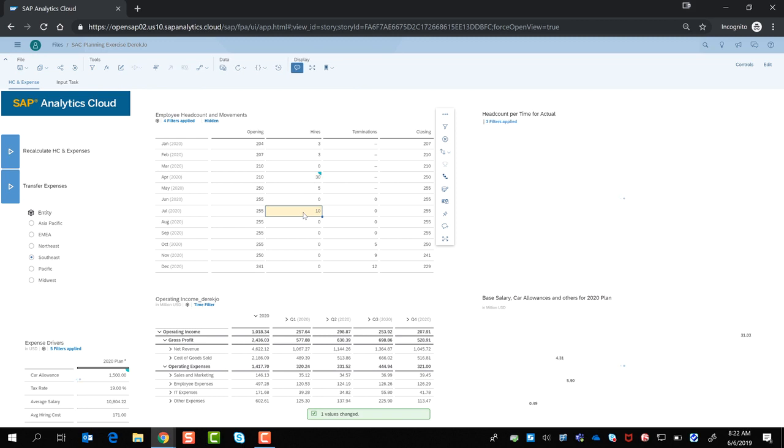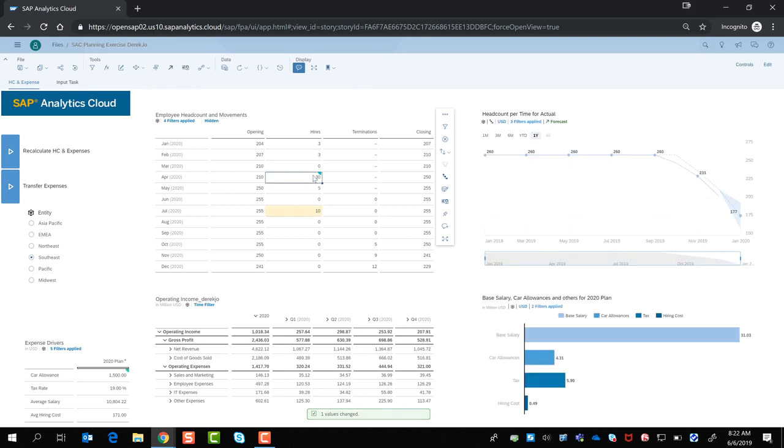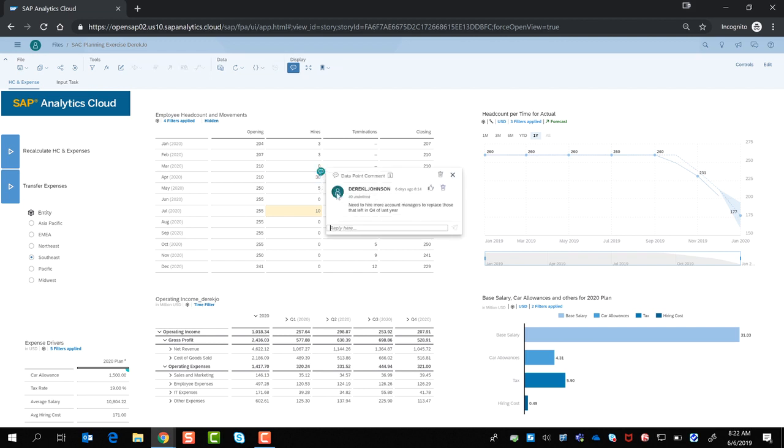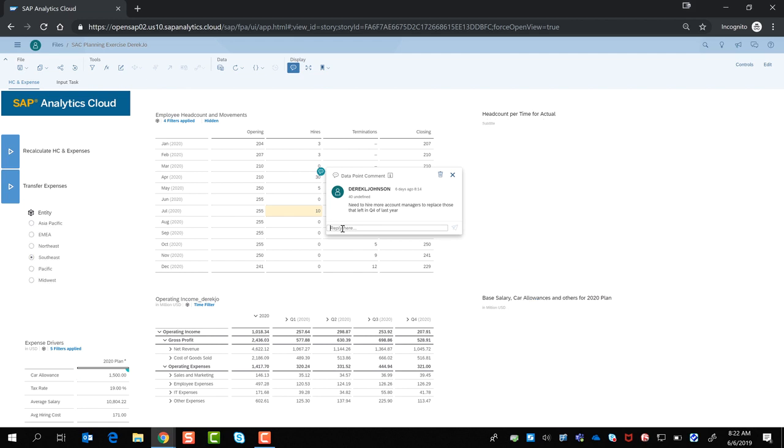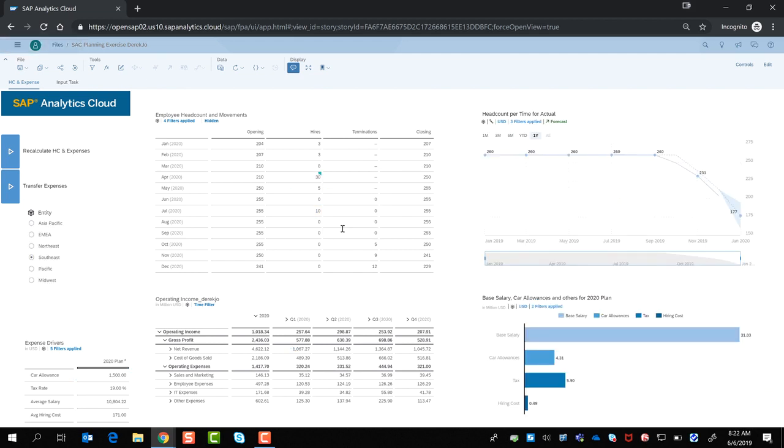What we're trying to show here is how we can have multiple comments on a cell, and we're not restricted to just having one comment. So here we're going to enter a new comment, just saying that we're going to be hiring people at a later time as well as in April.